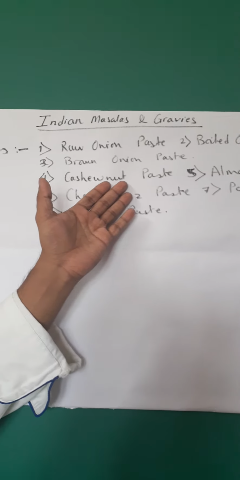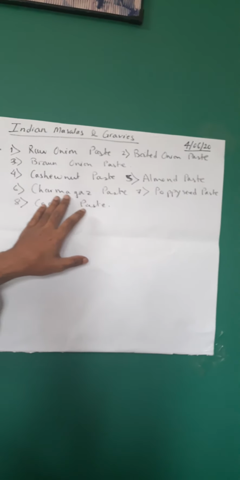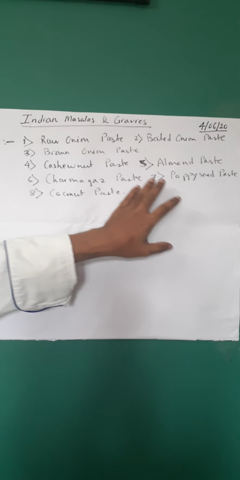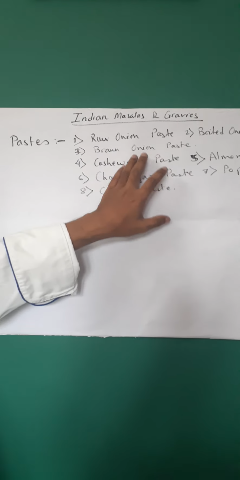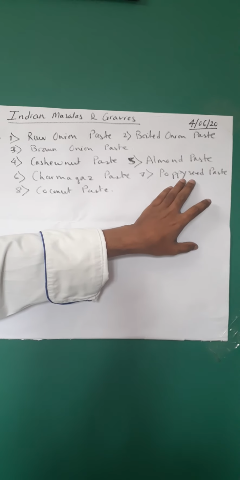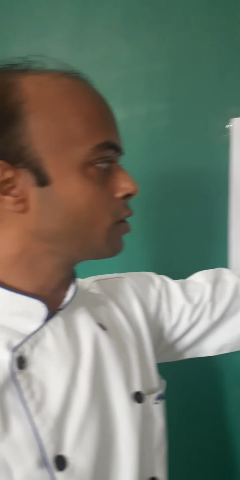Sometimes this nut and seed paste can be used individually, as just the cashew nut paste or just the almond paste. Whereas in certain cases, mostly in hotels or when we are cooking in bulk, to keep the food cost in control, we make a combination of these. So we use more of charmagaz, which is cheaper compared to the cashew nut, the almond or the poppy seed. More of charmagaz is taken, and along with that we take broken cashew nut, almond and poppy seed and make a paste out of it.